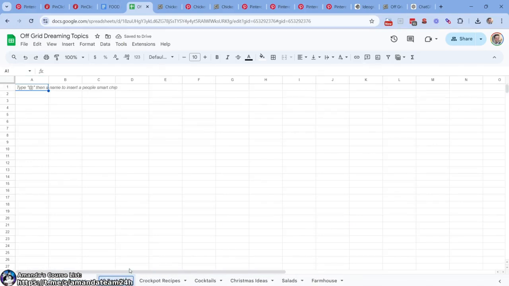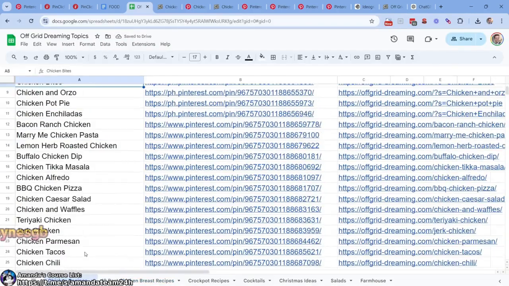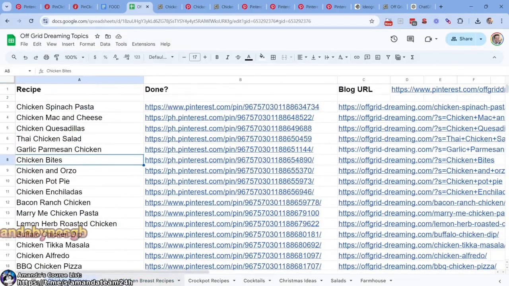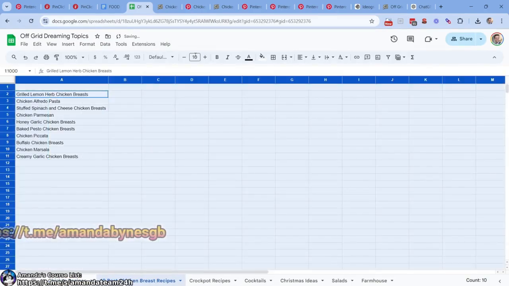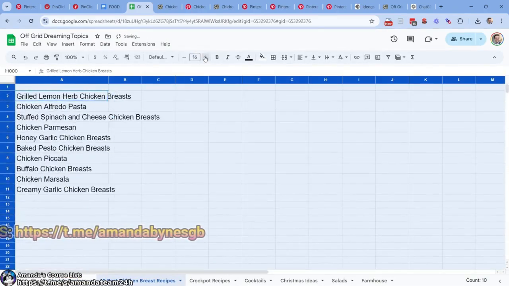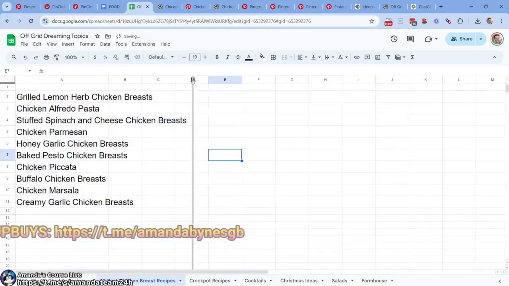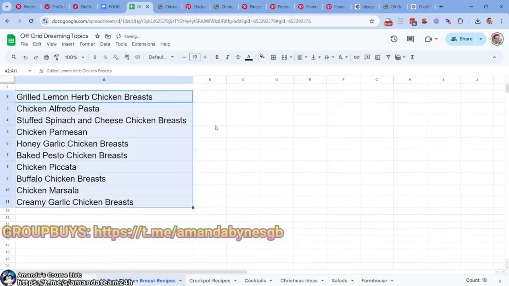10 best chicken breast recipes, assuming that we didn't already have these. Like a lot of these obviously are based off of chicken breasts. But let's just go here. Okay, making it bigger. Let's do something like this. So what I also want to do is probably this.